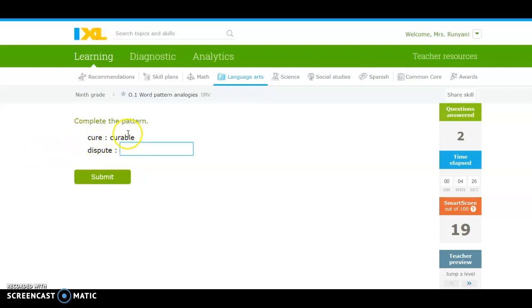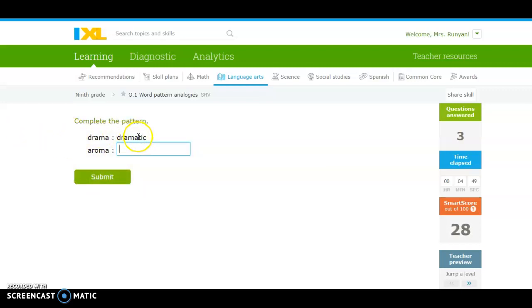Cure becomes curable. Dispute then would become disputable. So look at the spelling pattern. Even if you don't know how to spell disputable, you can look at what we have here where we've taken off the last vowel, the E, and then just added ABLE. So here we'll take off the E and add ABLE.